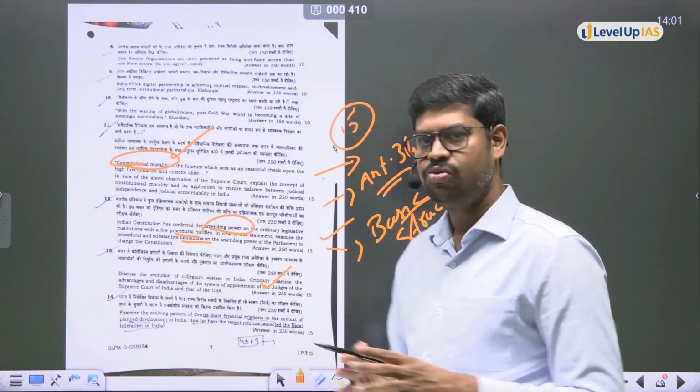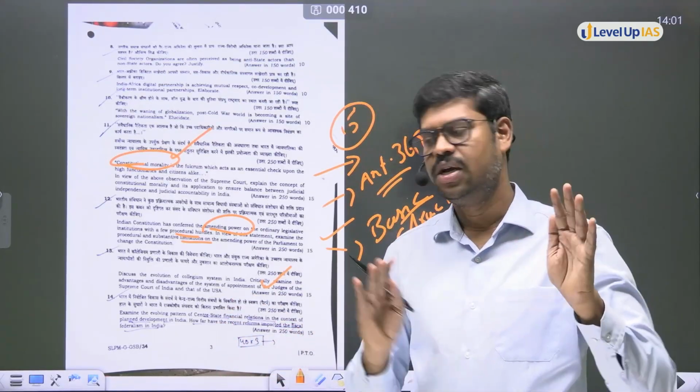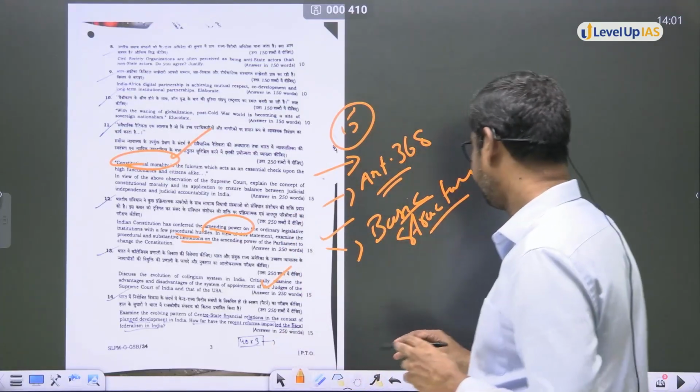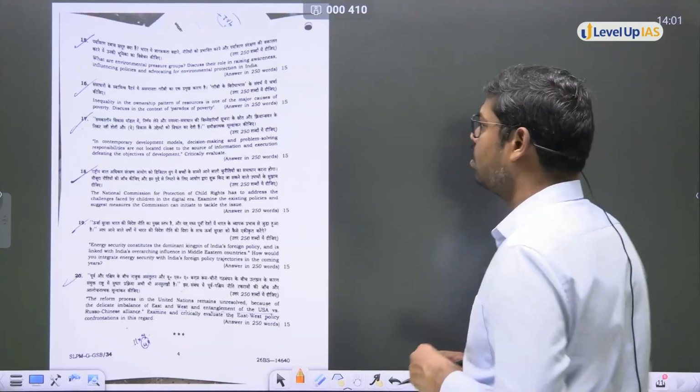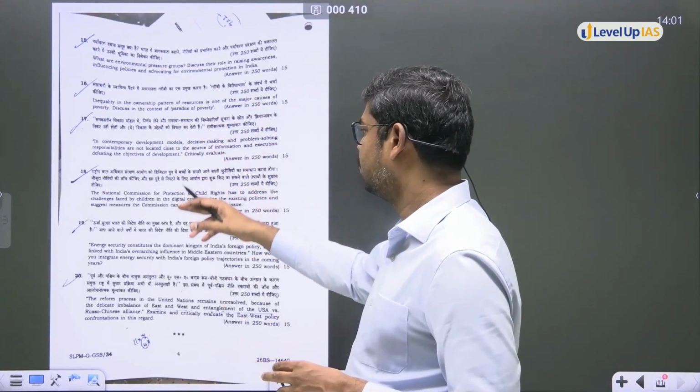So this question, I would say, though it is from federalism, is not a very easy question, but still, students who got the broader idea will be in a position to approach this particular question as well. So I think we have just one more question before we complete polity. So directly come to question number 18.